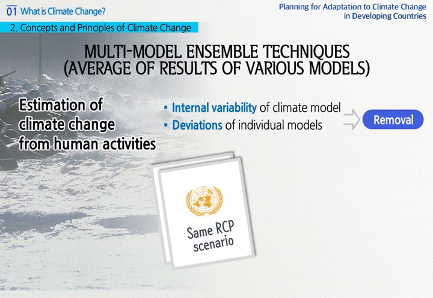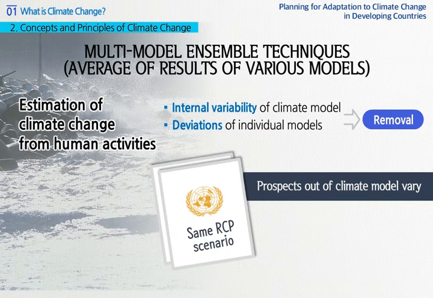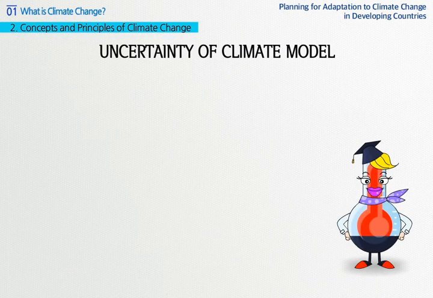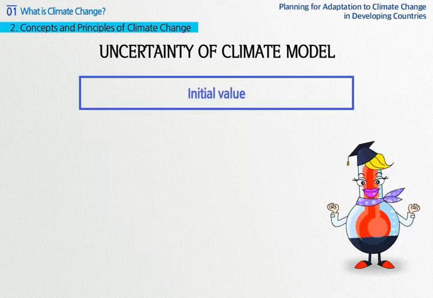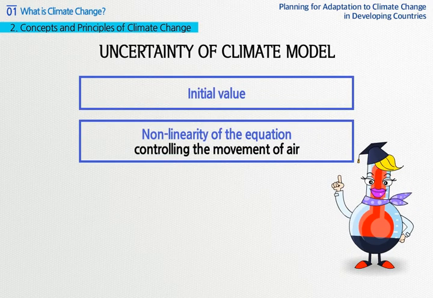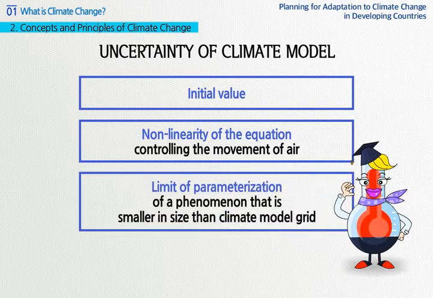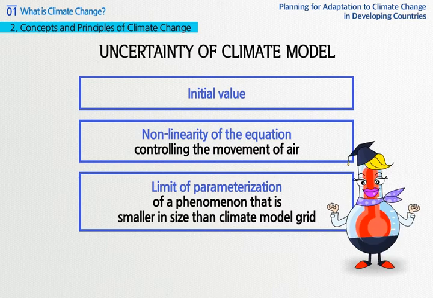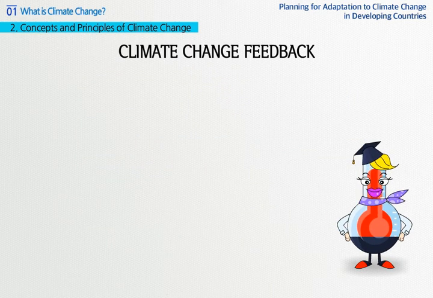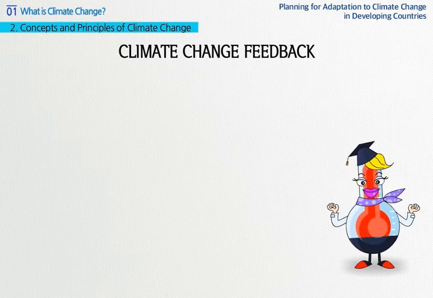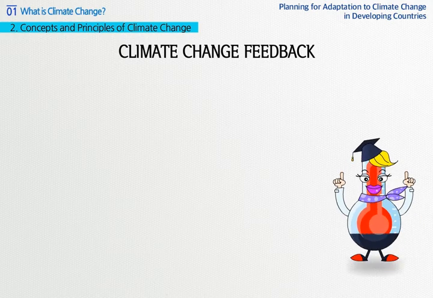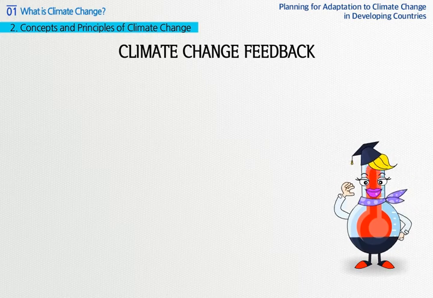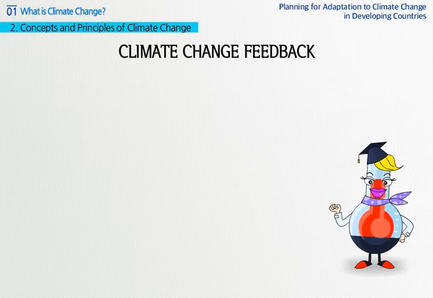As mentioned above, multi-model ensemble to estimate climate change from human activities will have the deviations of internal variability of the climate model and individual models removed. Under a same RCP scenario, prospects based on climate models will vary, which implies that there is a great uncertainty of climate change. The causes of such uncertainty vary, including initial value, nonlinearity of an equation that controls the movement of air, and the limit of parameterization of a phenomenon that is similar in size to the climate model grid, etc. All factors pertaining to uncertainty of climate models are important.